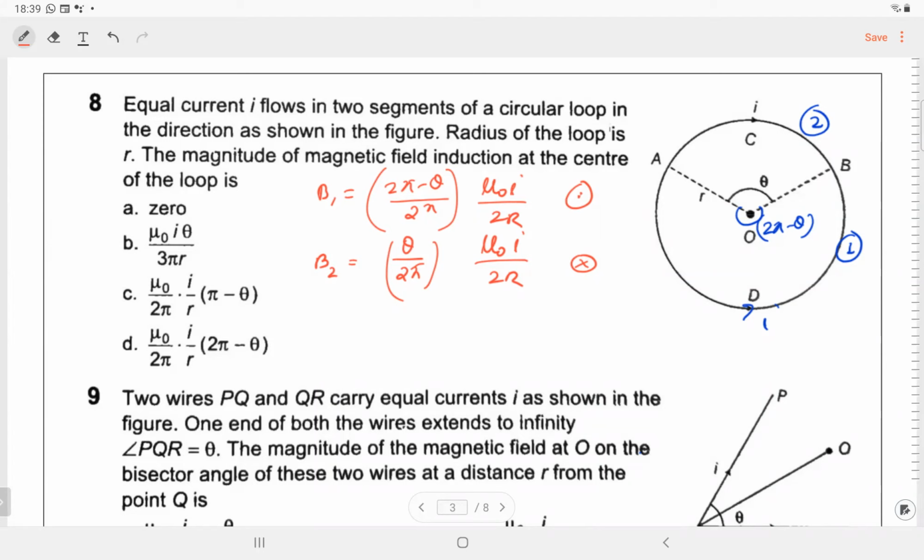So it's C. C is the answer? Yes, sir. C is the answer. Right.